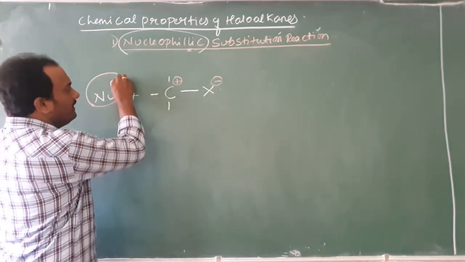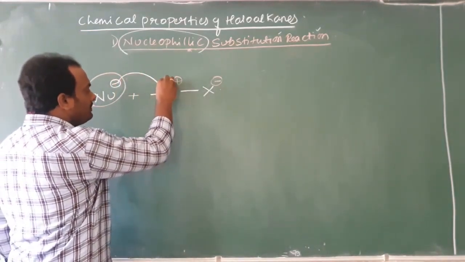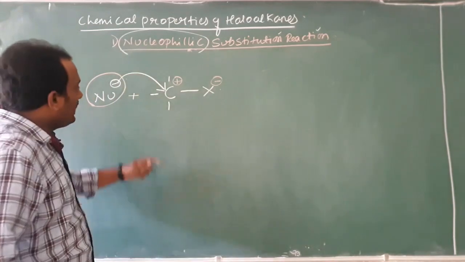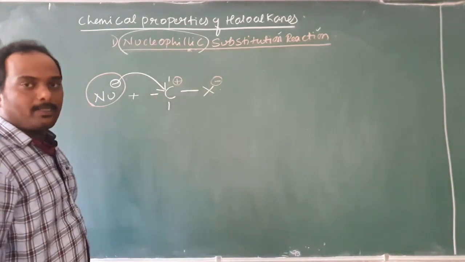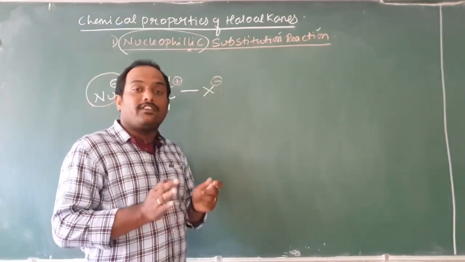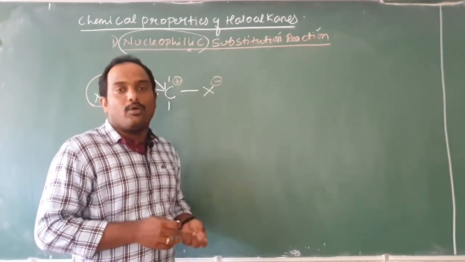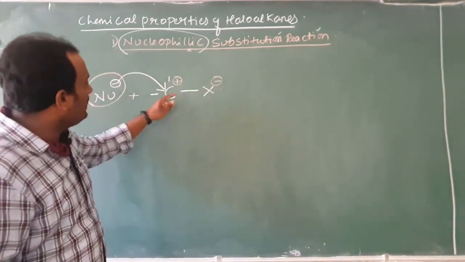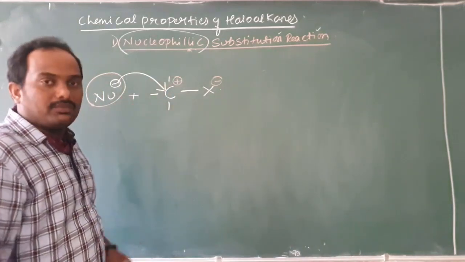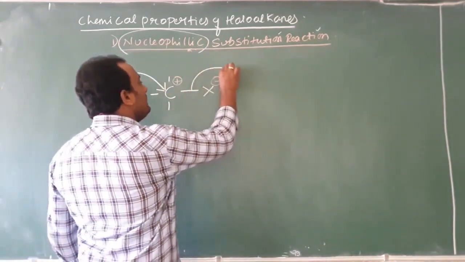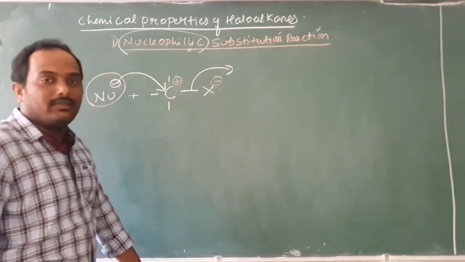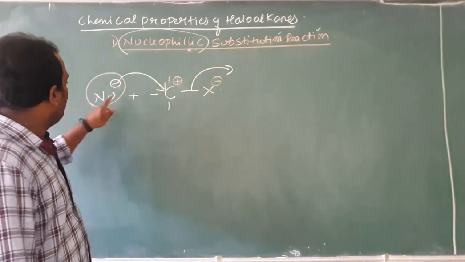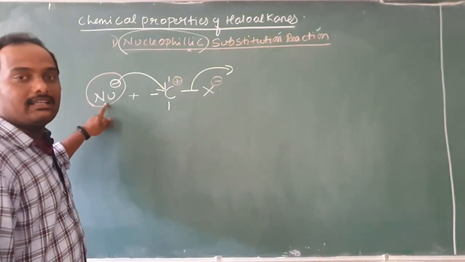Immediately nucleophile will attack the carbon atom, right? Means it is making a 5th bond with the carbon, but carbon cannot withstand 5 valency or 5 bonds. Immediately the old bond has to be eliminated. Therefore carbon will choose among these 3 groups, the bulkier being halogen is easily eliminated. Means in place of X, we have a nucleophile coming and sitting.